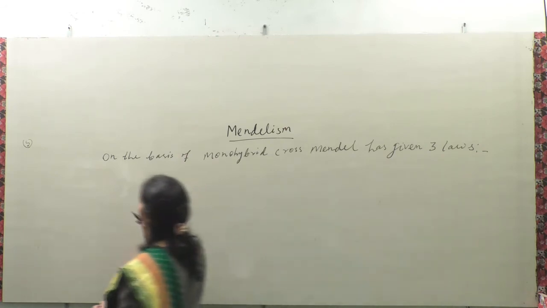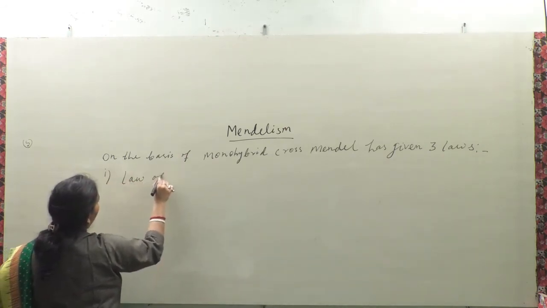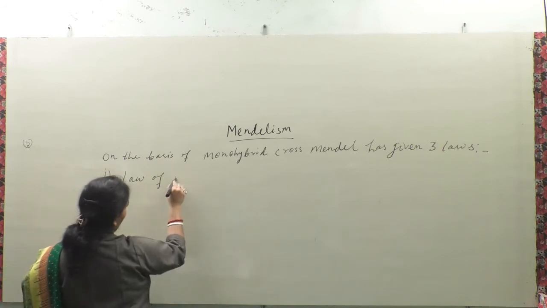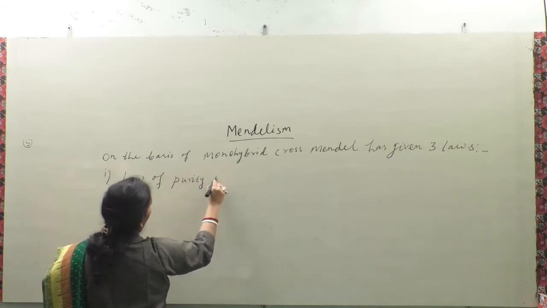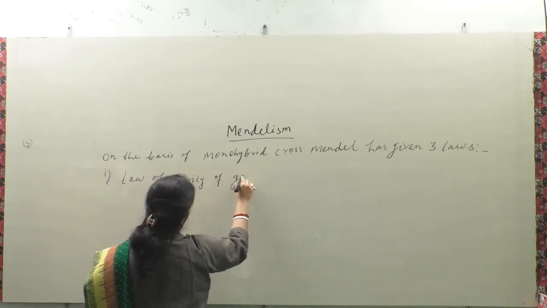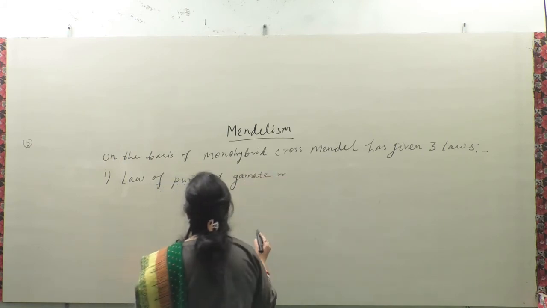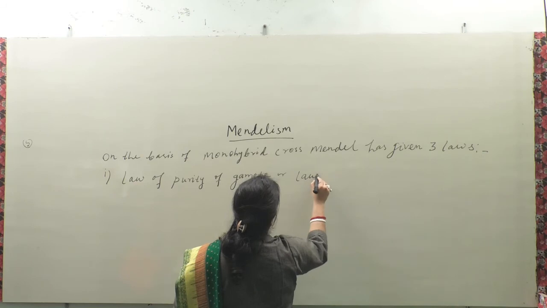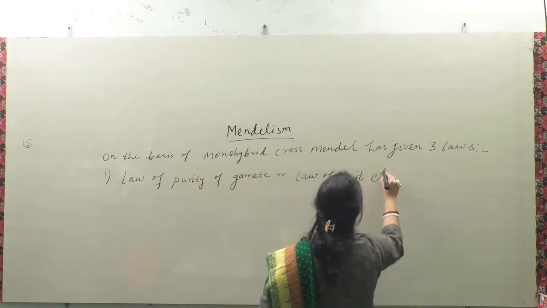First one is law of purity of gamete, or law of unit character.